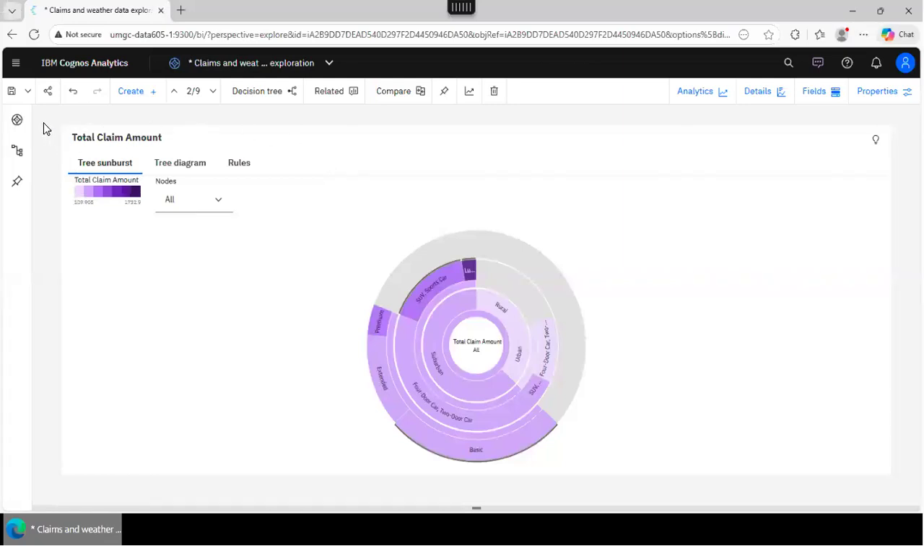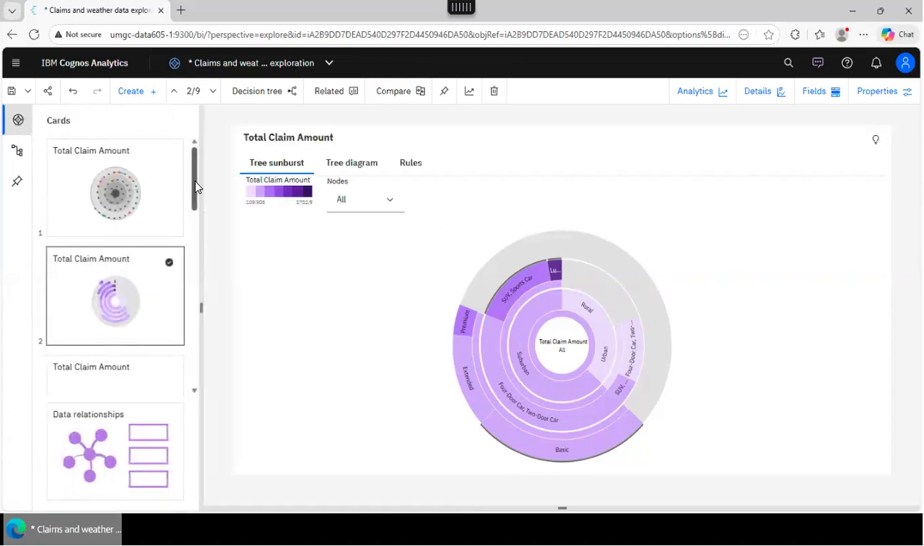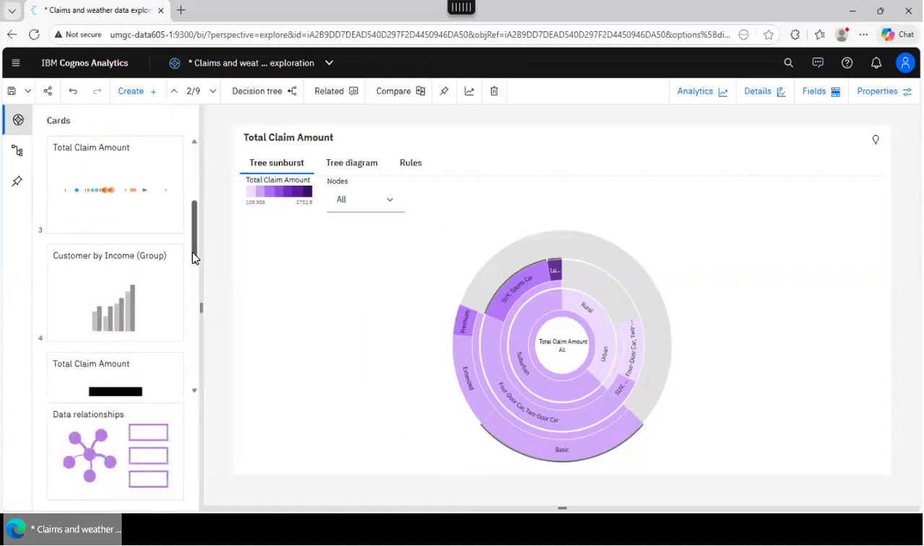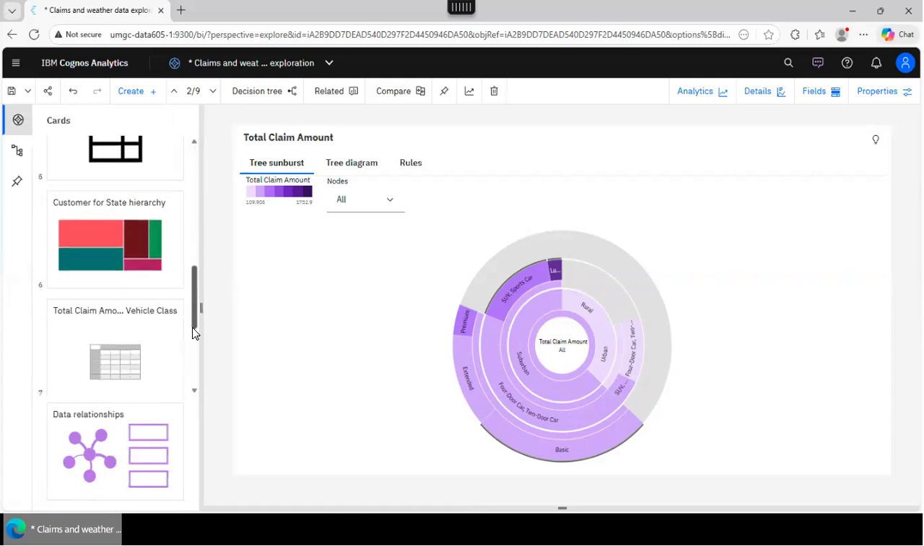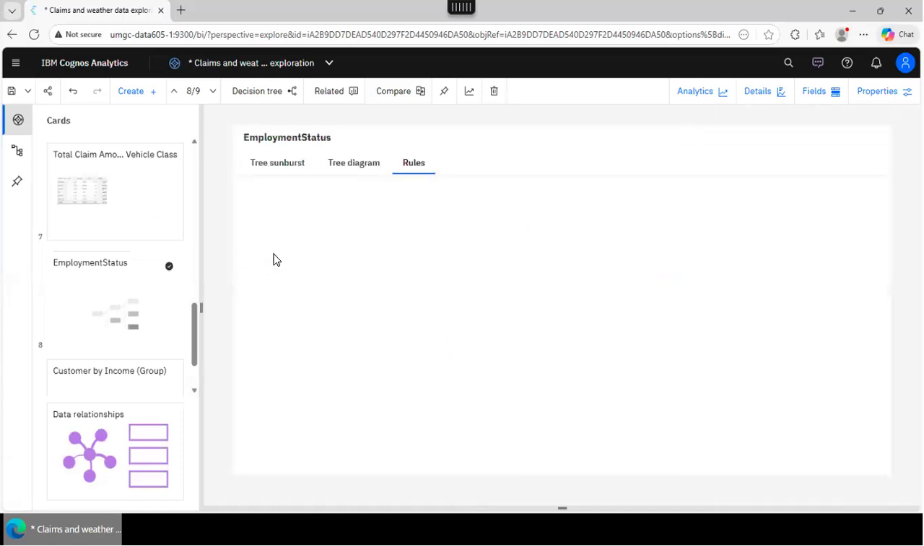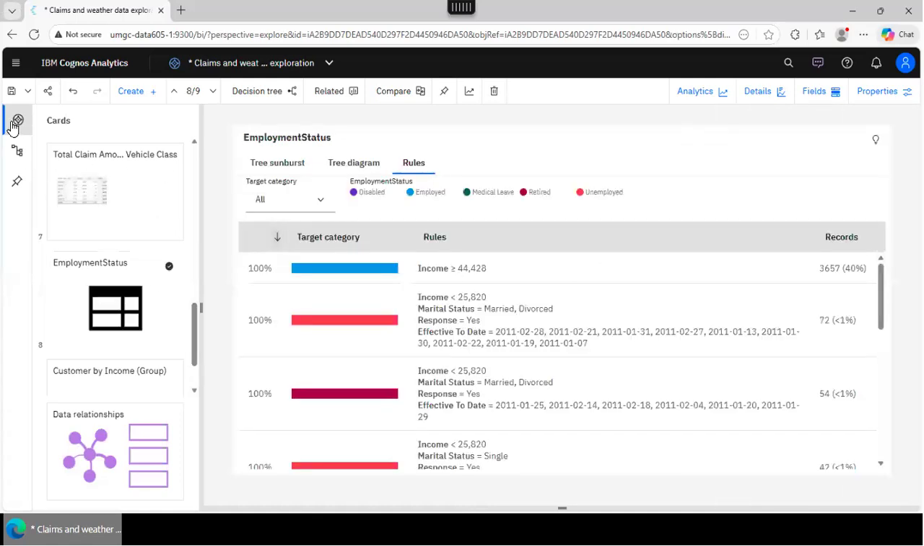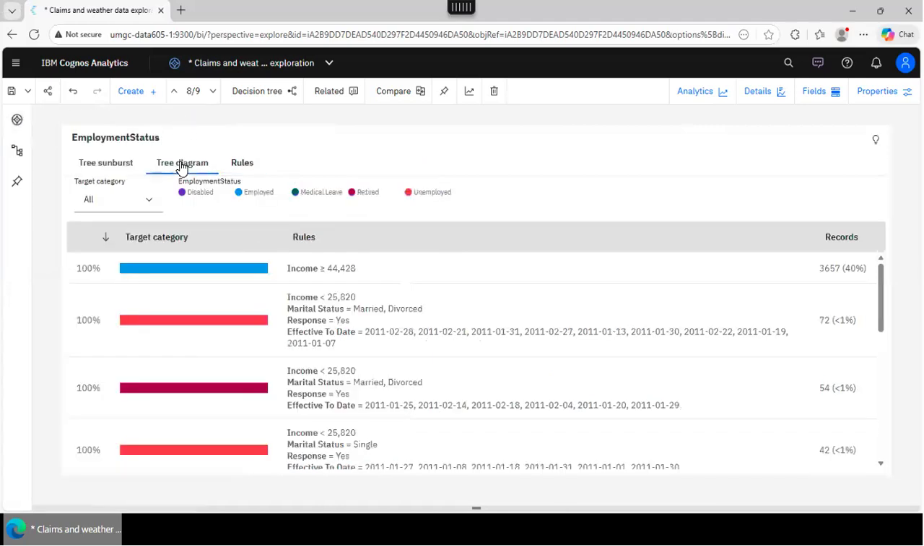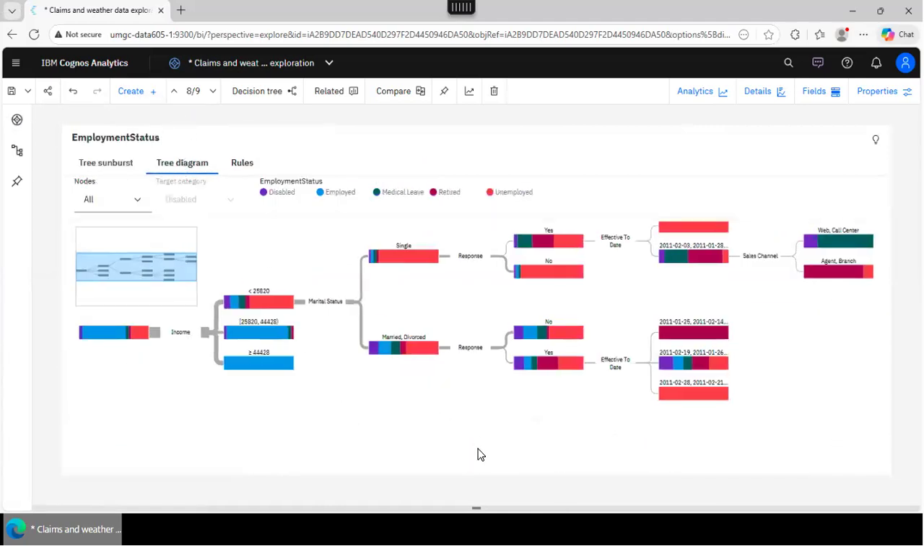Just for example, I selected the education level, right? So I'm gonna find it. Oh, employment status, sorry, employment status. So let's look at the decision tree for employment status. So I'm going to minimize this. So this is a tree diagram. Please note some similarities and differences.